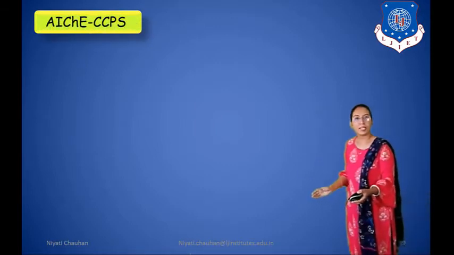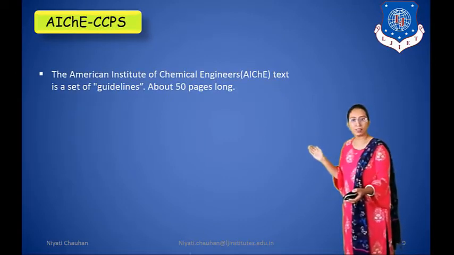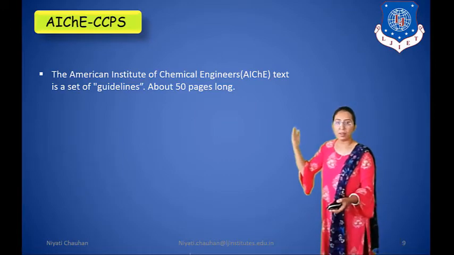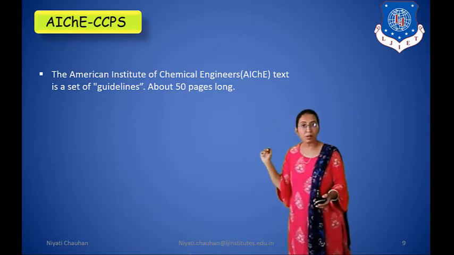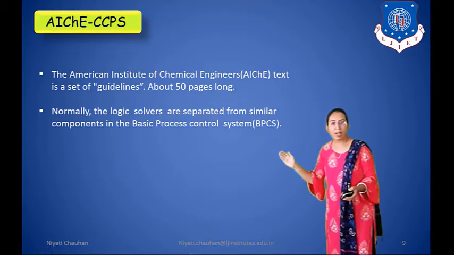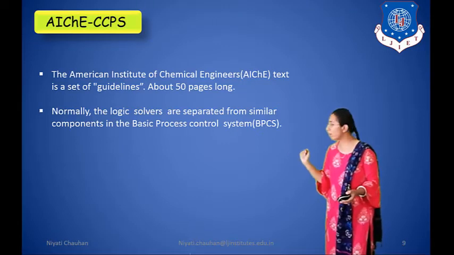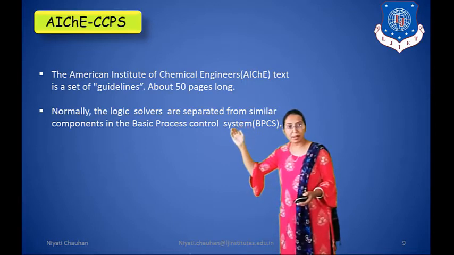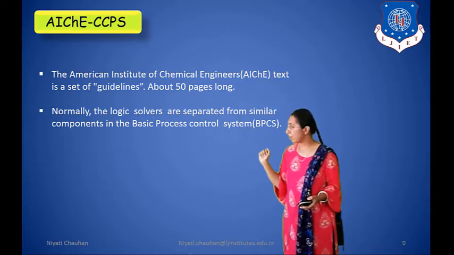Second standard, AIChE CCPS. The full form of AIChE is the American Institute of Chemical Engineers. This standard text is a set of guidelines about 50 pages long. Normally the logic solvers are separated from similar components in the basic process control system. So here we have separated the process control system components and the safety system components.